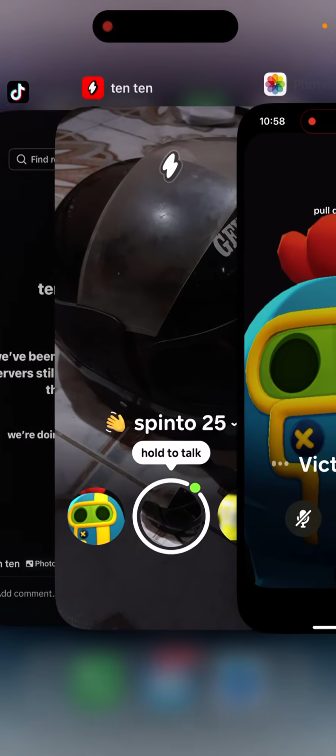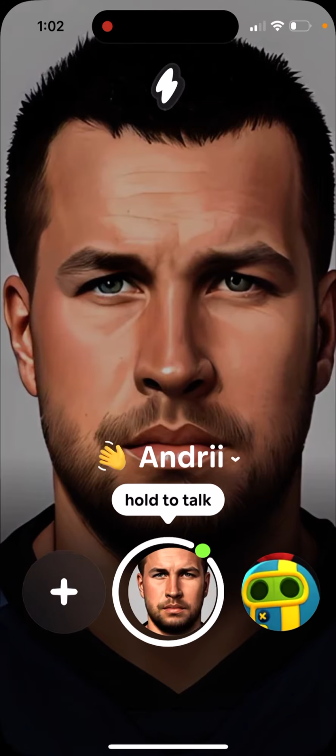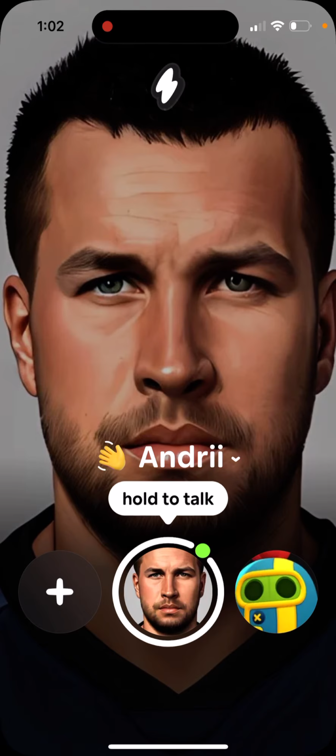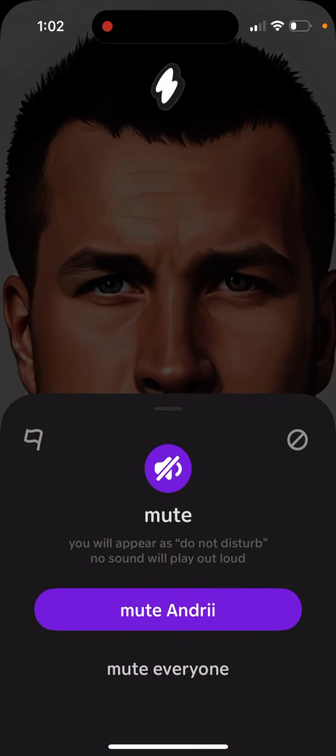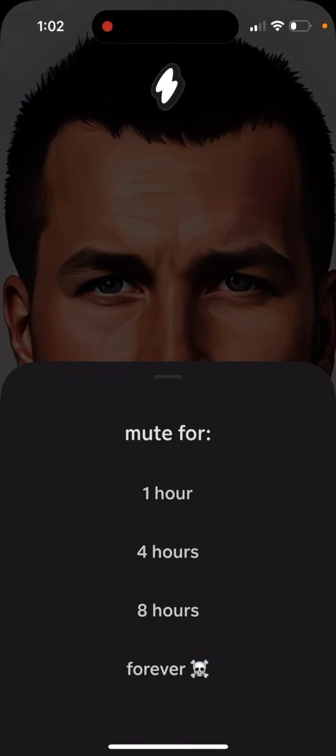Then you can just tap and hold on the account and mute that account. It's really important because this app works on a locked screen. So even if you lock your phone, it will continue to work and friends can still speak to you. And remember, this is on a speaker mode. So that's basically the idea.